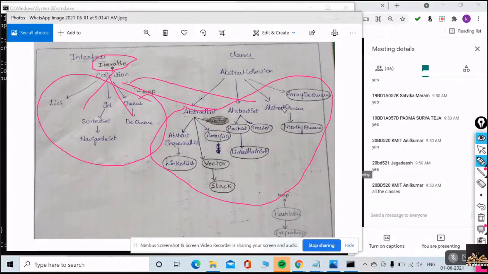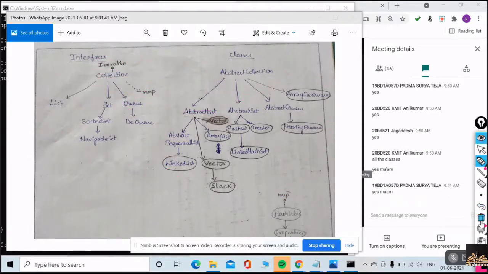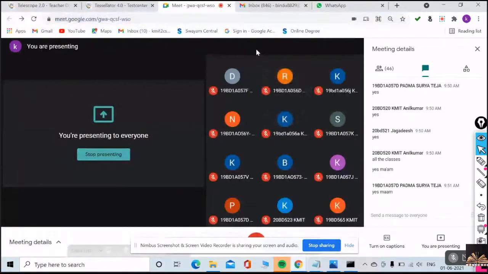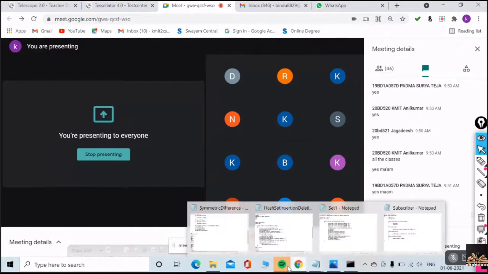Shall I go to the program directly? I'm very much scared because I'm shouting like this and only 2 or 3 responses I'm getting. What about the others, guys? Are they still sleeping? If you behave like this, it will not work. It is very difficult for you to pass Java if you can't listen to the class. I'm going to the program straight away.